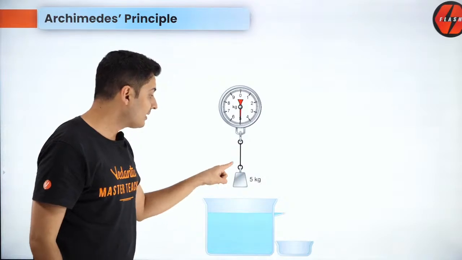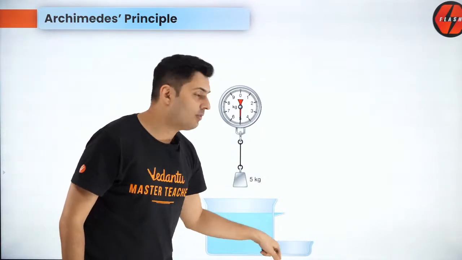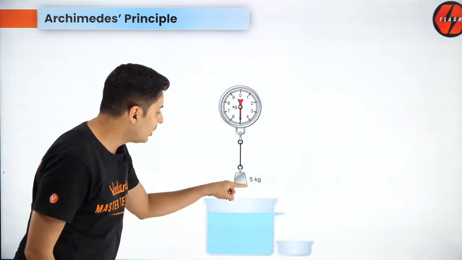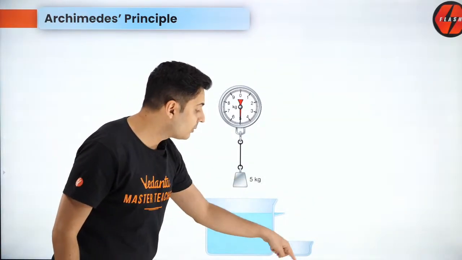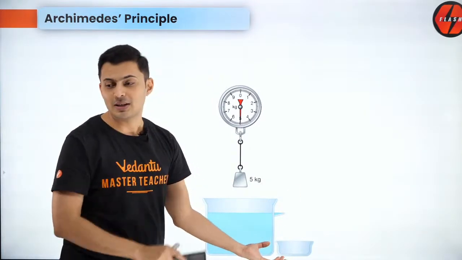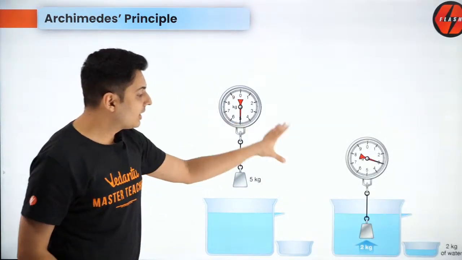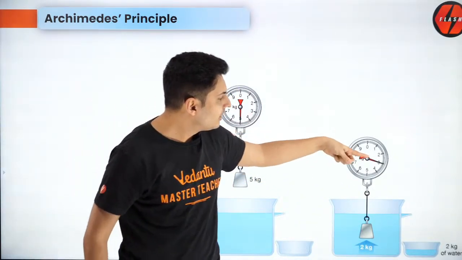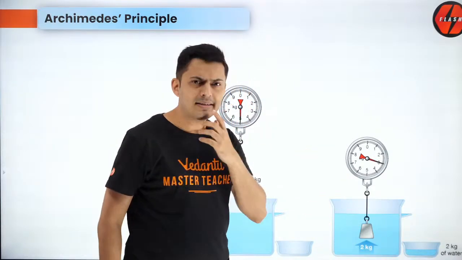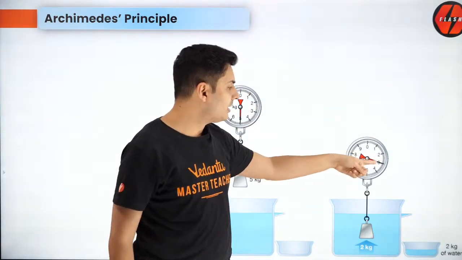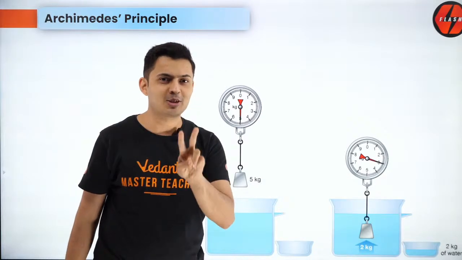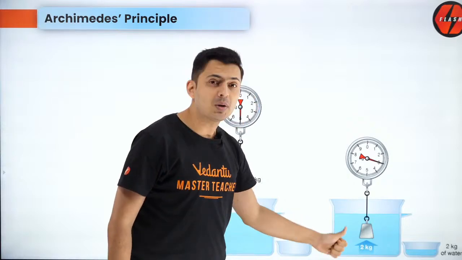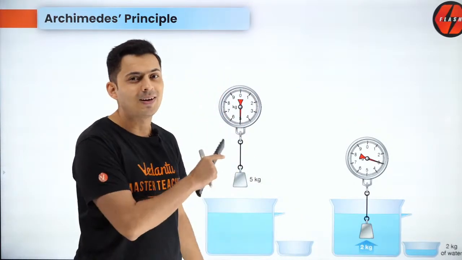But whatever is the weight of the block and whatever is the weight of the displaced fluid, they may not be equal. Did you understand this? The mass of this block and the mass of this liquid which will be spilling out, they may not be equal. That's very important. So when you put it inside and now you see the reading shown by the spring balance, instead of 5, it is showing 3 kgs. That's interesting. So it has got an upthrust force of how many kgs? 2 kgs, guys. So 5 minus 3 is 2. We'll talk about where this 2 kg came from, but that is called the buoyant force.